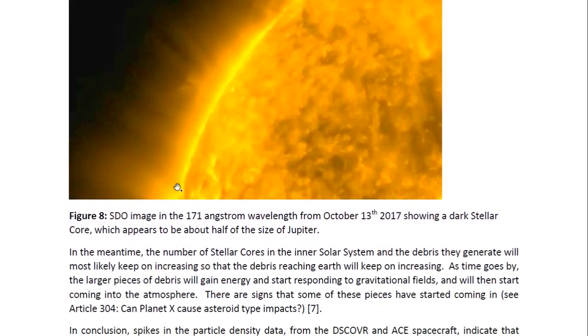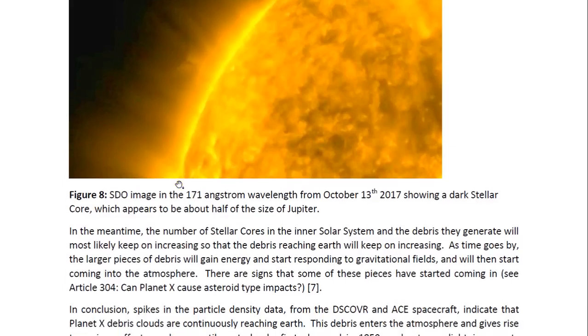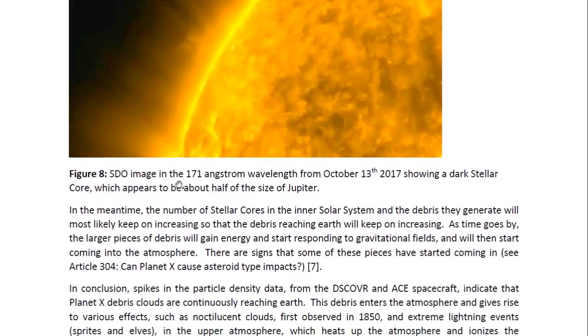In the meantime, the number of stellar cores in the inner solar system and the debris they generate will most likely keep on increasing, so that the debris reaching Earth will keep on increasing. As time goes by, the larger pieces of debris will gain energy and start responding to gravitational fields and will then start coming into the atmosphere. There are signs that some of these pieces have started coming in, and you may look at Article 304 entitled Can Planet X Cause Asteroid Type Impacts?